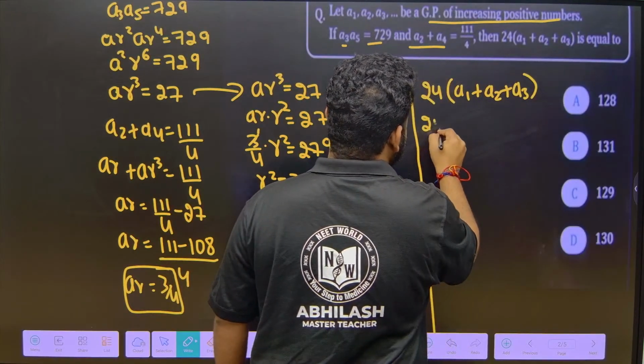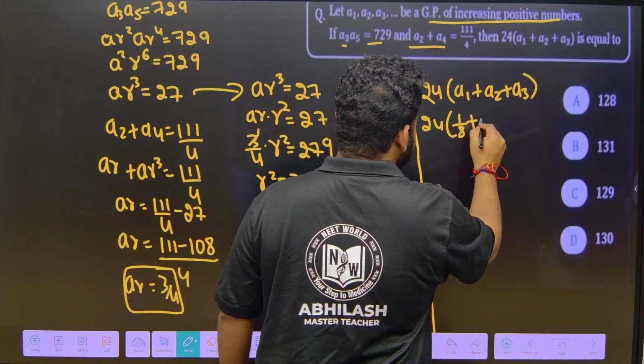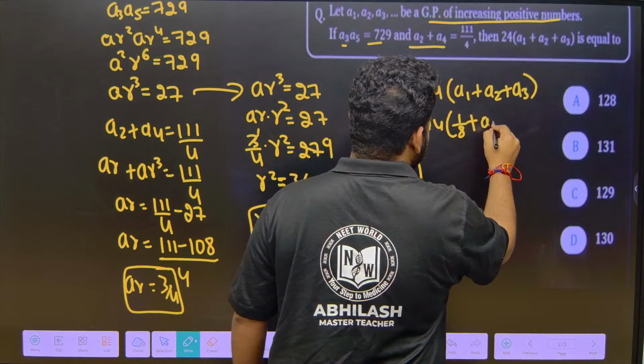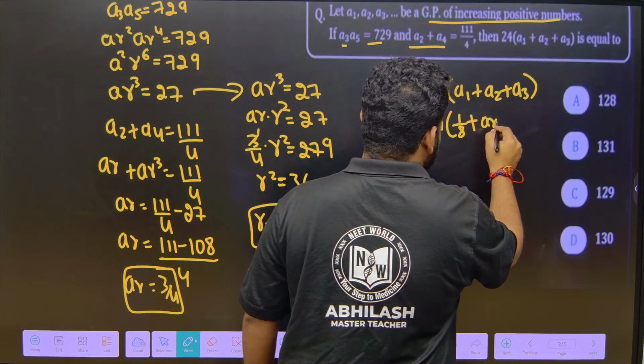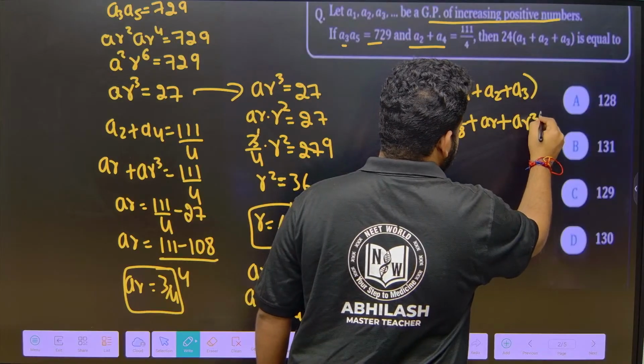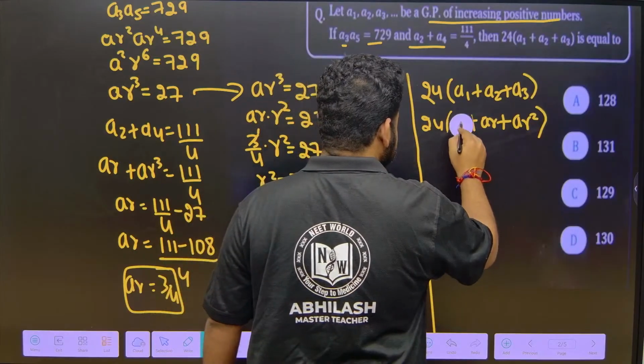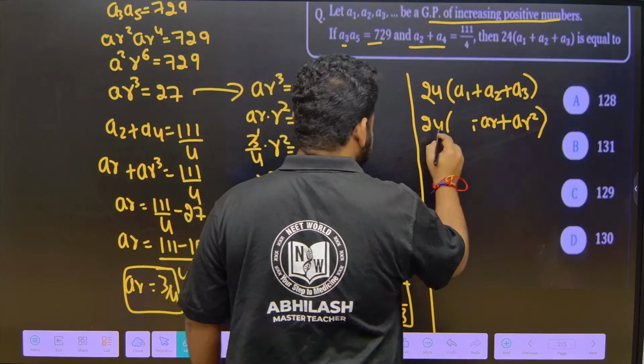So 24 times A1 is what? A1 is nothing but A itself, that is 1 by 8. A2 is nothing but what? AR. Okay. A2 is AR. A3 is AR square. So what can I do here? First, instead of 1 by 8, let me write A itself for simplification purposes.